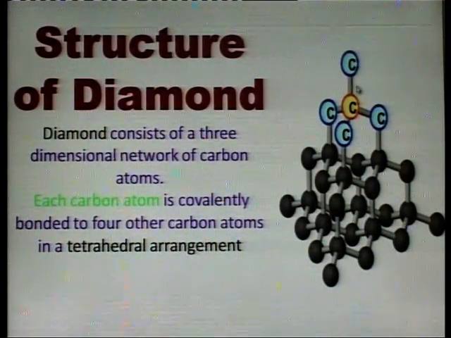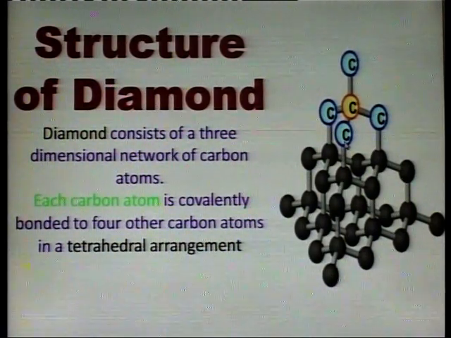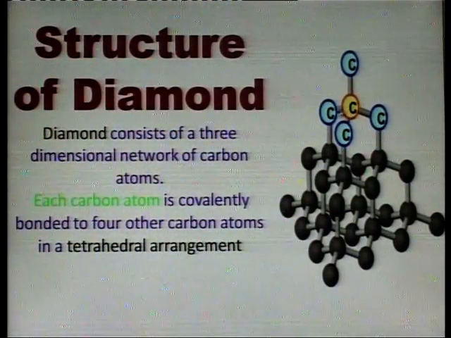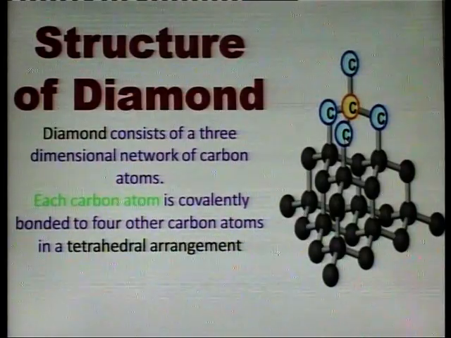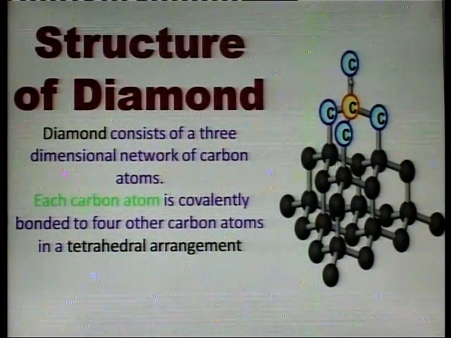Each carbon atom is covalently bonded to 4 other carbon atoms in a tetrahedral arrangement. This is a tetrahedral geometry.